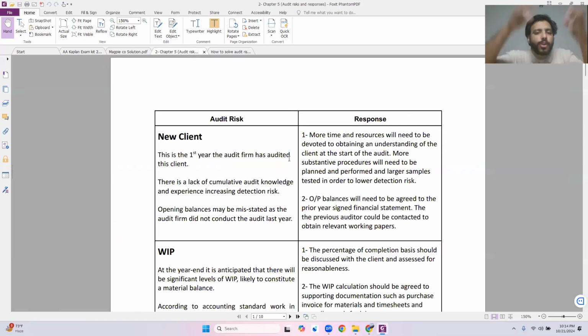I gave you a total bunch of, I think, 20 or 22 different risks that are repeated in almost every single question. If you read this, then it is going to become easier for you to identify those risks from the exam questions and write about them within the exam scenario.